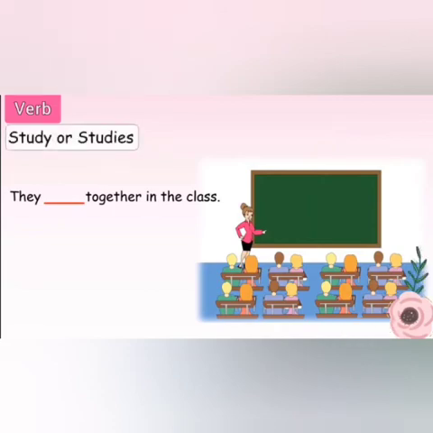Here we have one more blank and we need to fill this blank with the correct form of verb. And the verb has to be placed after the pronoun they. According to the rule, the verb after the pronoun they does not end in s or es. So we will use study in this blank. They study together in the class.